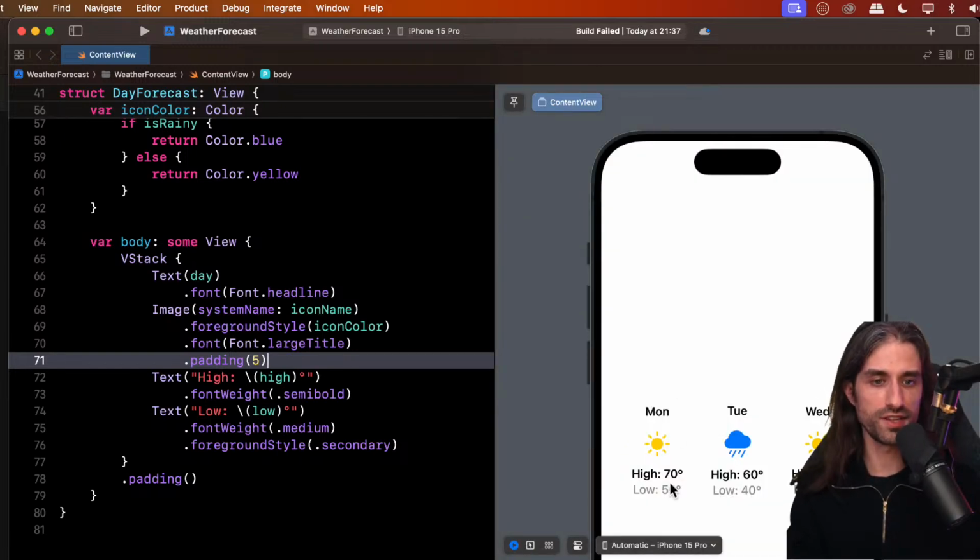You could apply the padding only to the top and trailing edges if you wanted. It's possible, or only the vertical edges or only the horizontal edges. You have control over this through the different arguments that you can provide in the different overloads of padding.